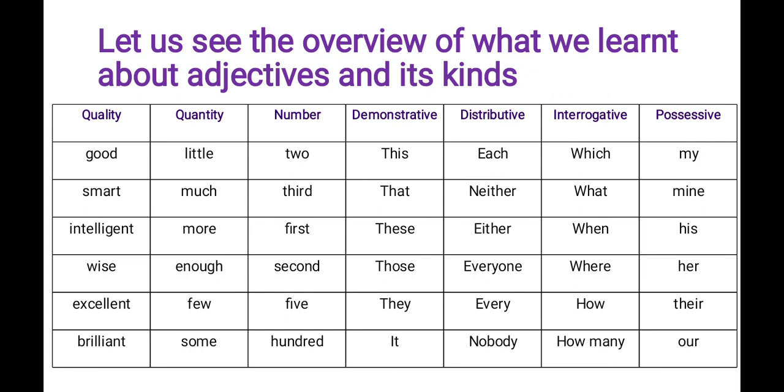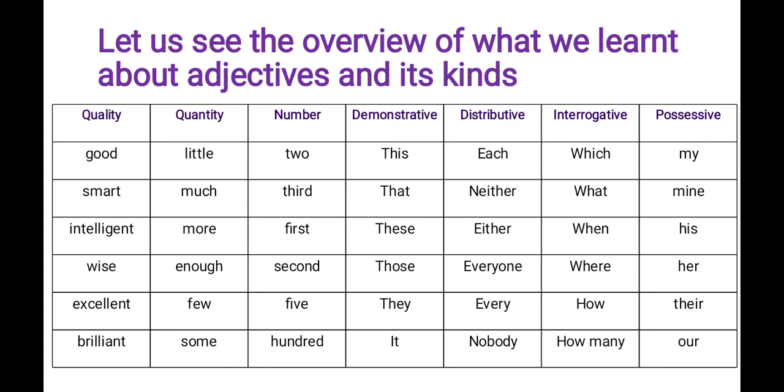It shows only the approximate amount: little, much, more, enough, few, some. But adjective of number shows the exact number: 2, third, 1, first, second, 500. So we must notice the difference between adjective of quantity and adjective of number.